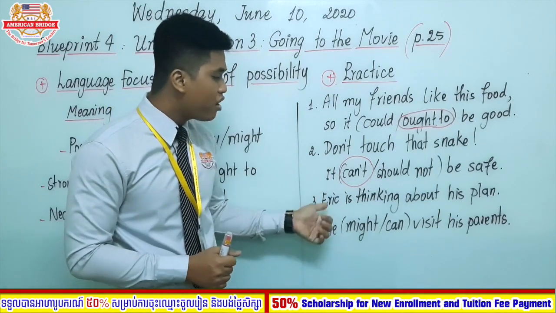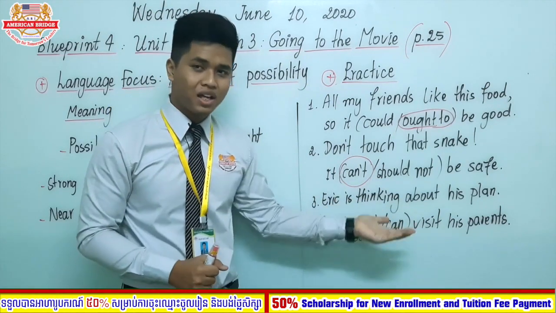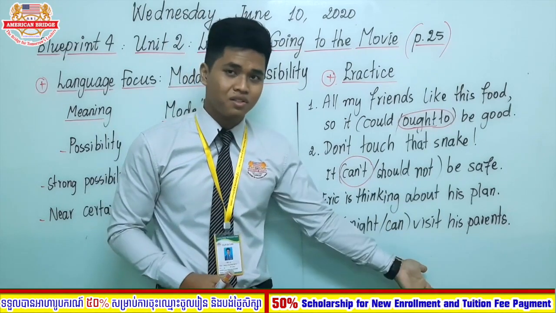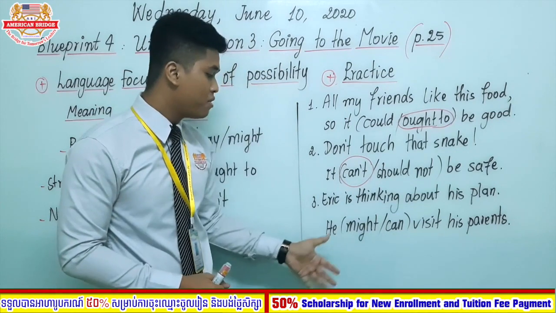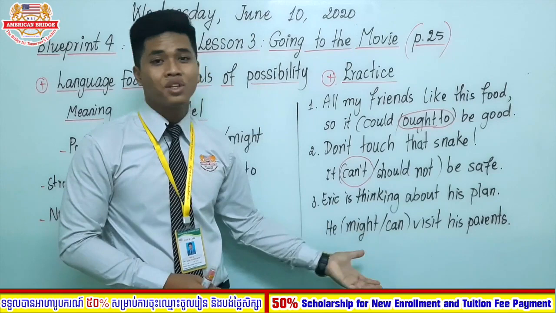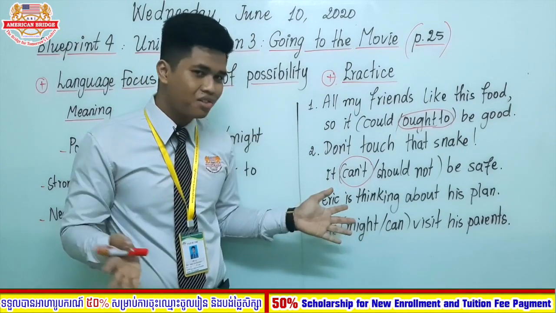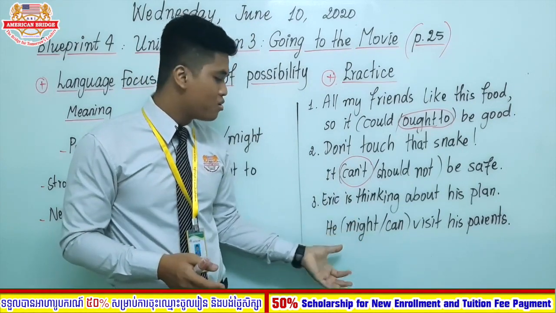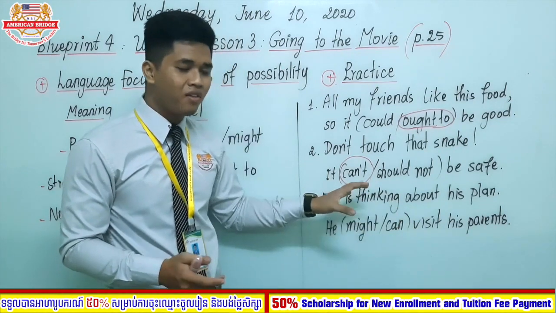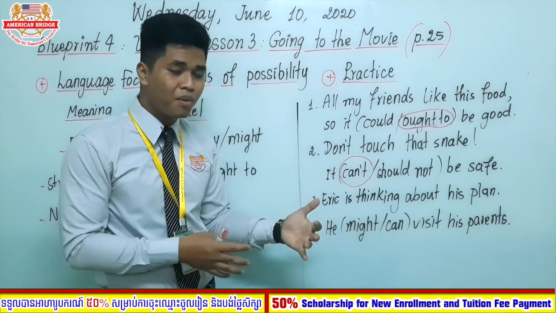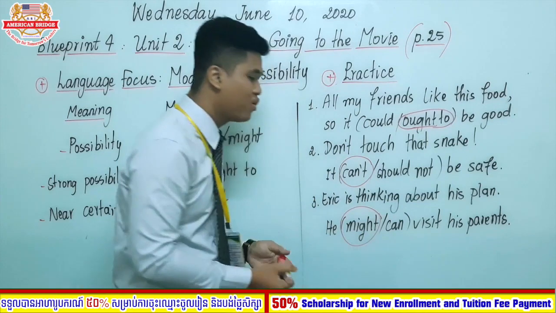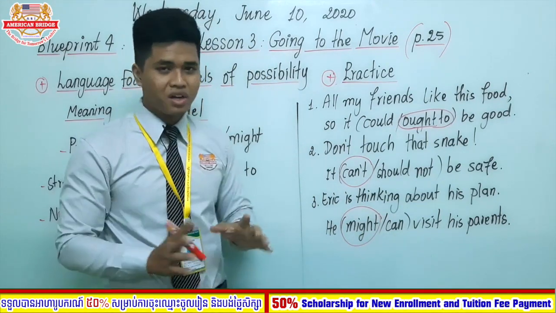Number 3. Eric is thinking about his plan. He might or he can visit his parents. So everyone, he might or he can visit his parents. Can here we use to express something else, which is ability. Eric is thinking about his plan, so what he is thinking is just a plan. He's not sure about that. So we use he might visit his parents.